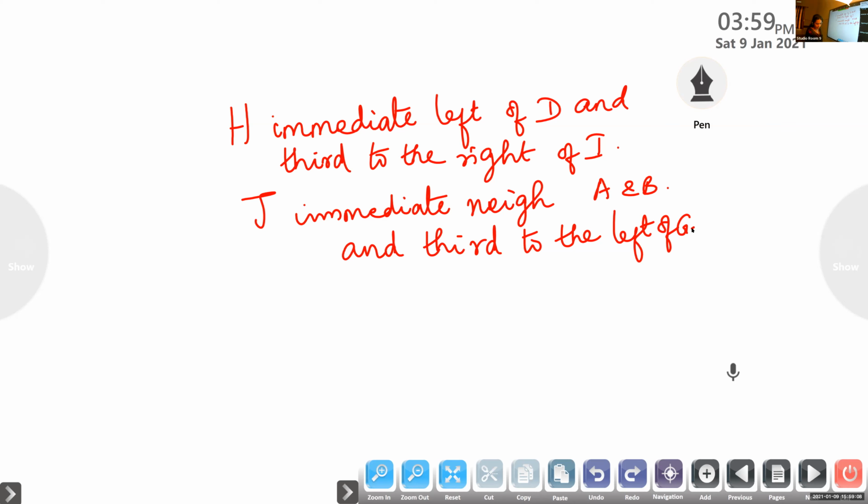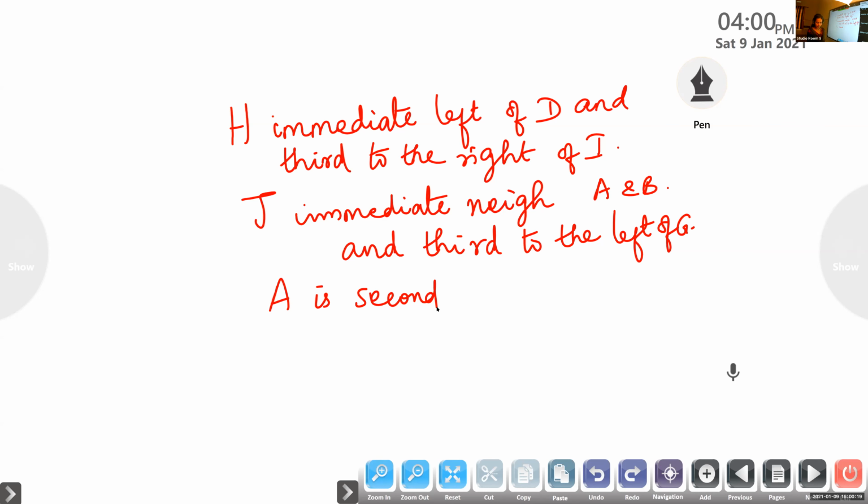A is second to the right of E, who is at one end of the row.